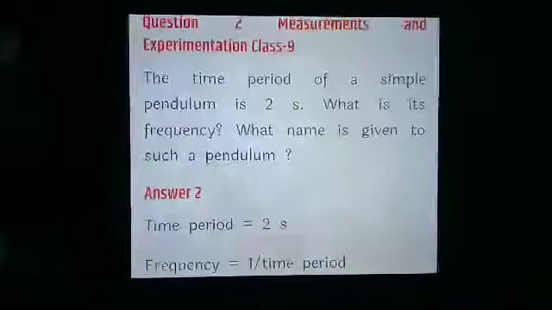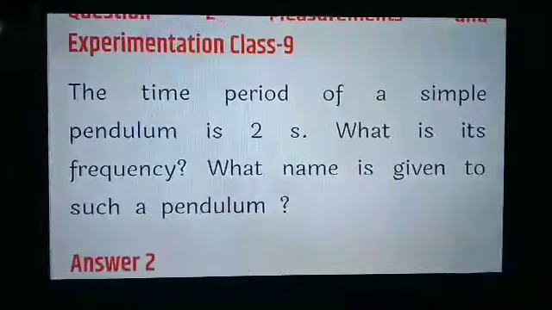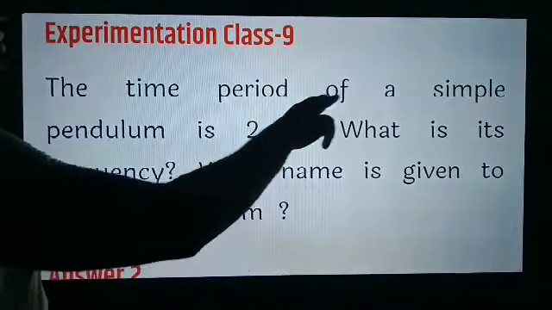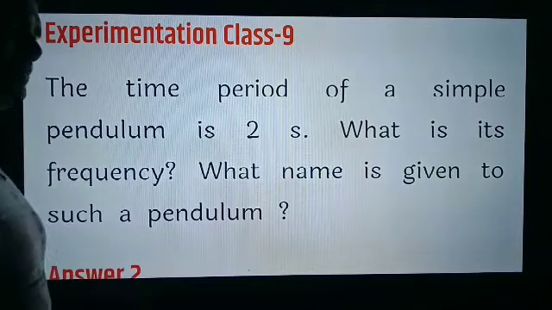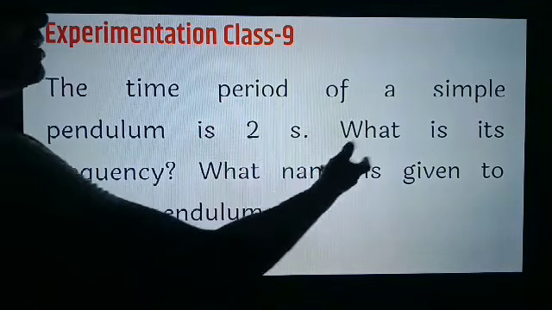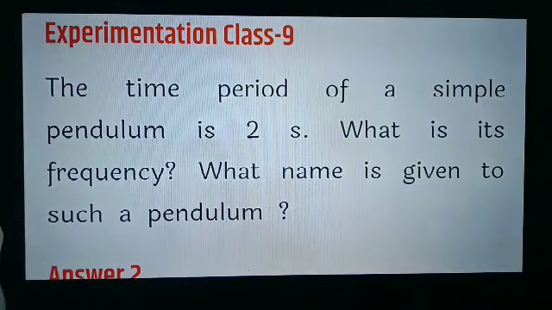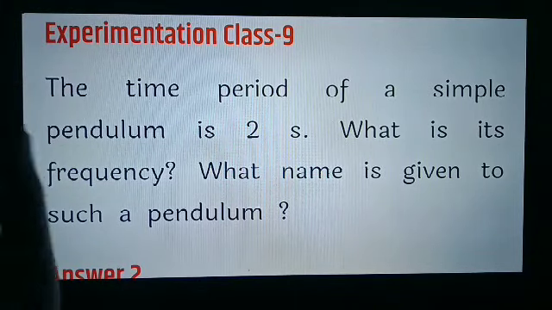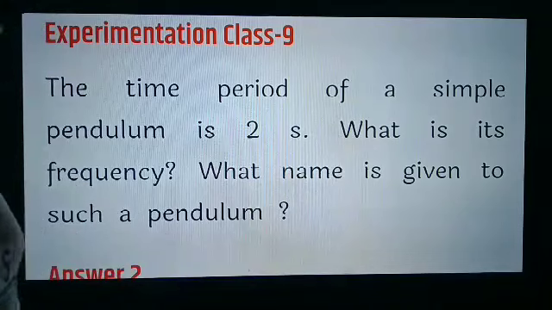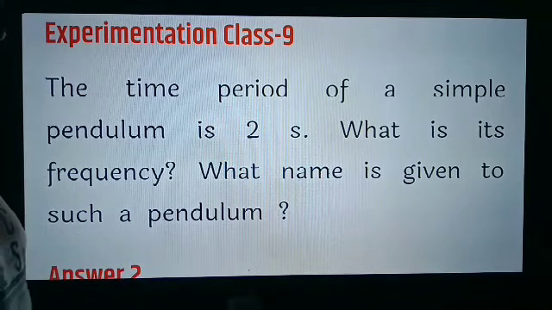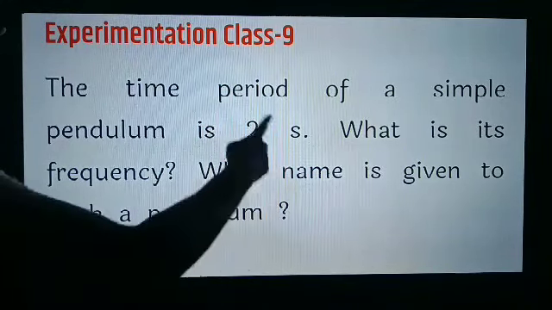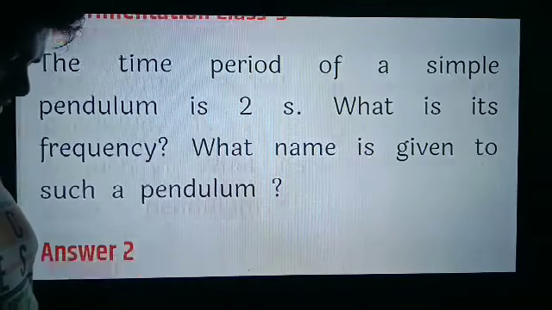Let's see the second question. In the second question, it is given that the time period of a simple pendulum is 2 seconds. This is the time period, capital T. What is its frequency? We know the relation between time period and frequency. What name is given to such a pendulum? We also have to tell the name of such a pendulum whose time period is 2 seconds.